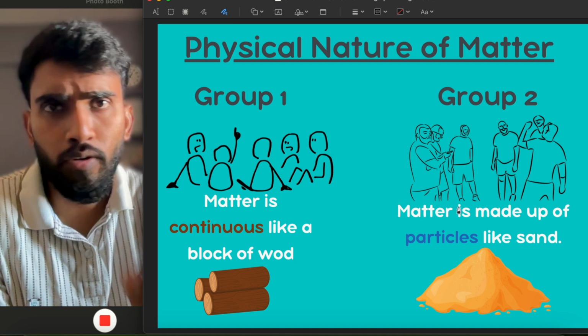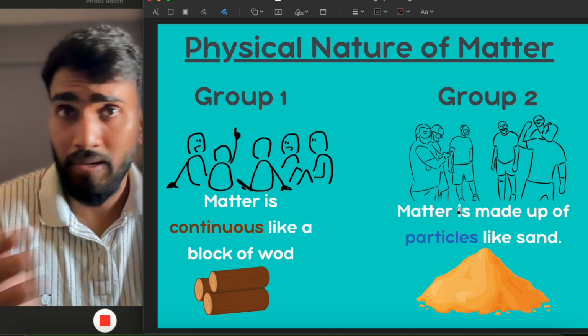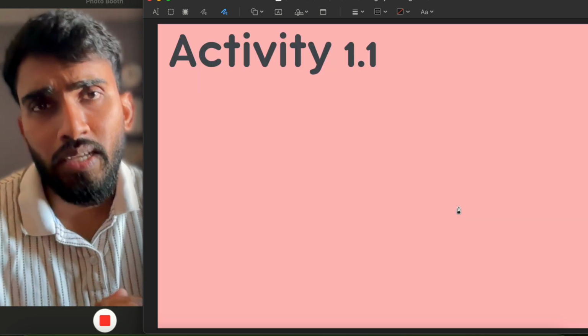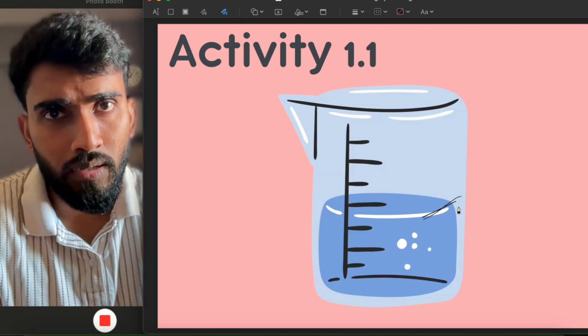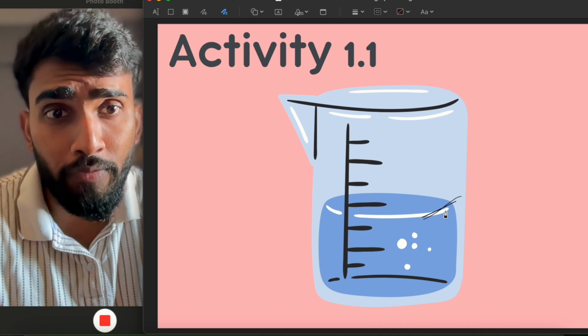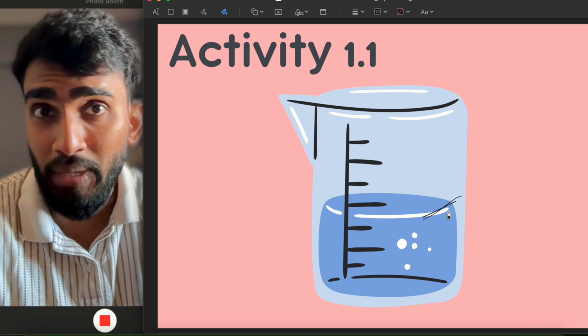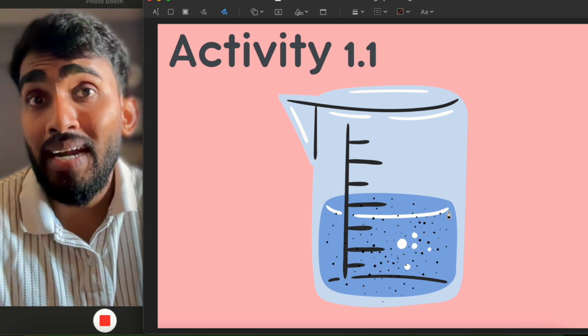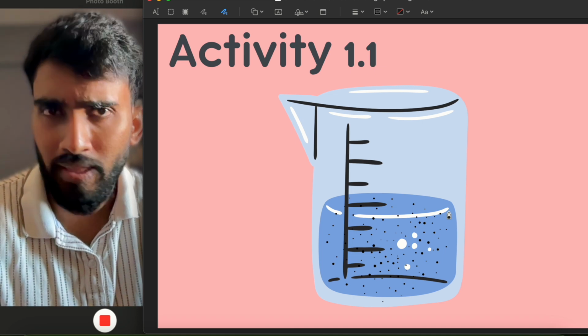Now to clarify which of the 2 groups is correct, there is one activity given in our textbook. In that activity, we have to take a glass or a beaker containing some water, and we have to mark the level of water inside that beaker. Then we have to add some sugar or salt in that water. Let us take salt for example.